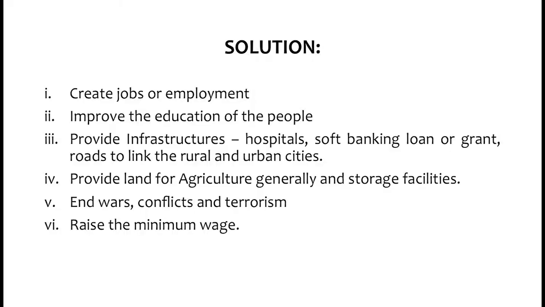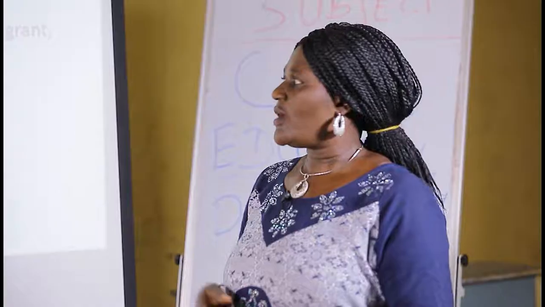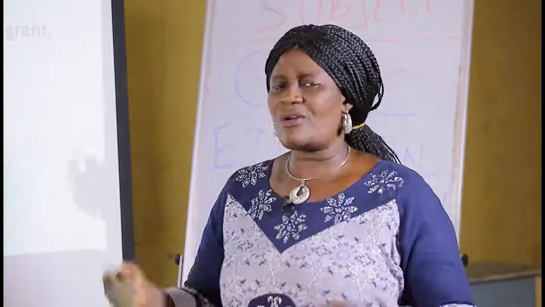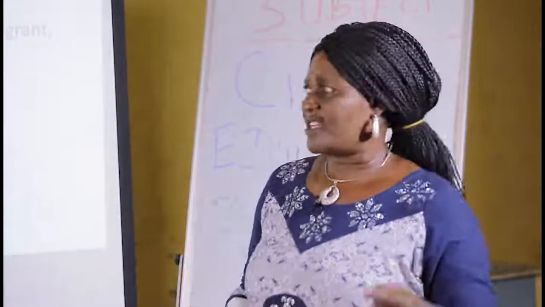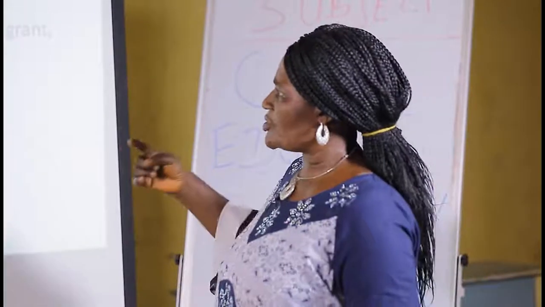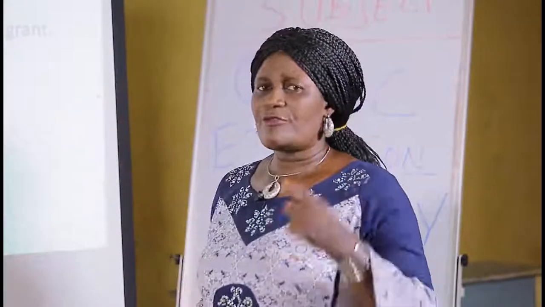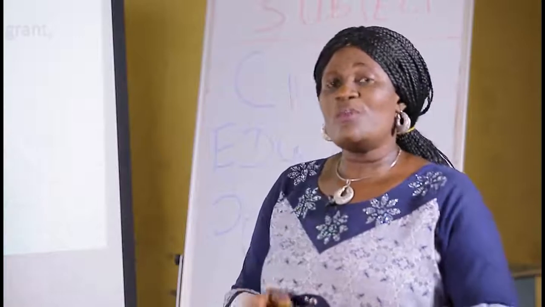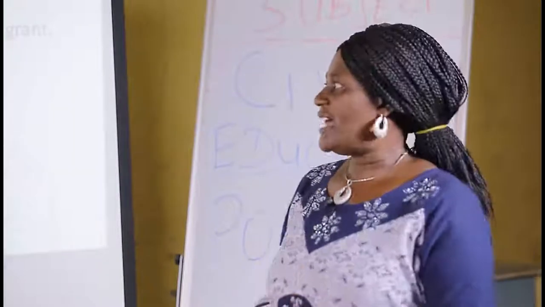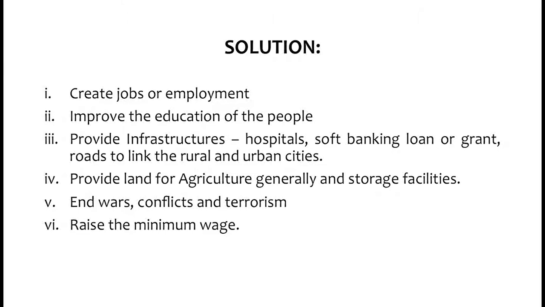Provide infrastructure, that is hospitals, soft banking loans or grants, and roads to link the rural and urban cities. When that is done, like I told you, I said lack of infrastructure brings about poverty. So when these infrastructures are in place, you'll find out that poverty will be on its way out of the life of the people.